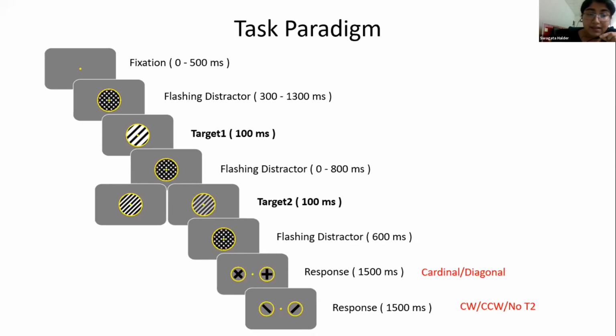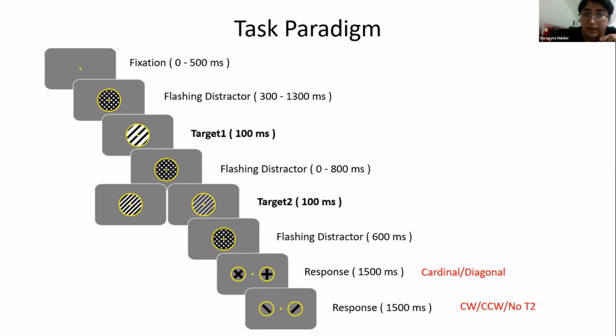Then again, the plate distractor comes up on the screen and stays for variable duration. Please note this duration. If this duration is short, then we expect attentional blink to occur. Now, again, target 2 comes on screen, followed by the reappearance of the plate distractor, and the trial ends. Also note the target 2 can appear either in high contrast or low contrast.